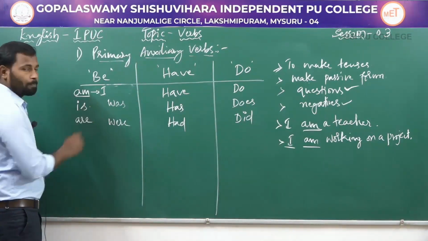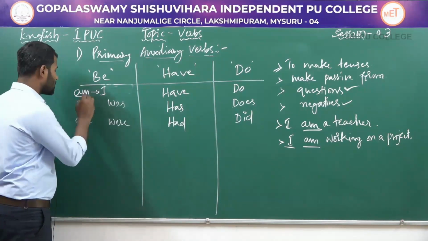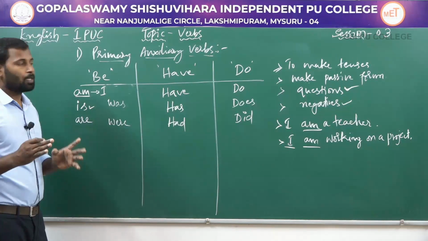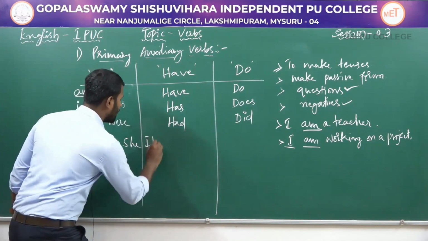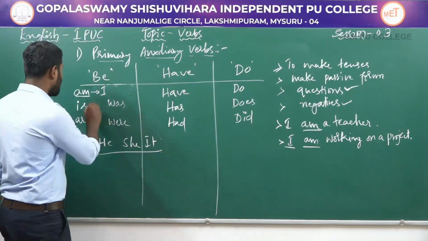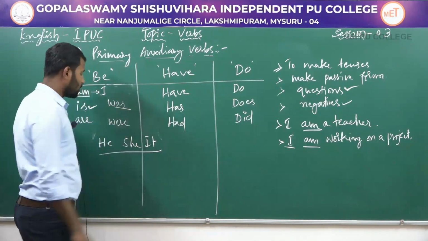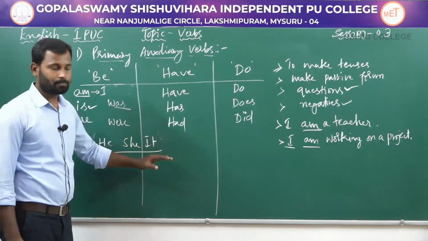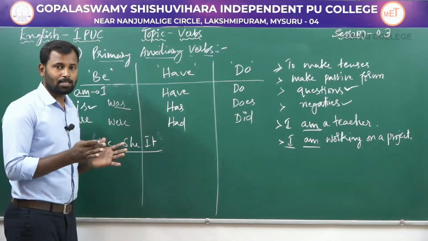Next one, is. This is a singular auxiliary verb, and it is used with singular subjects like he, she, it. With these singular subjects, is used in present tense. In past tense, was is used with singular subjects like he, she, it. So is and was are used along with singular subjects.